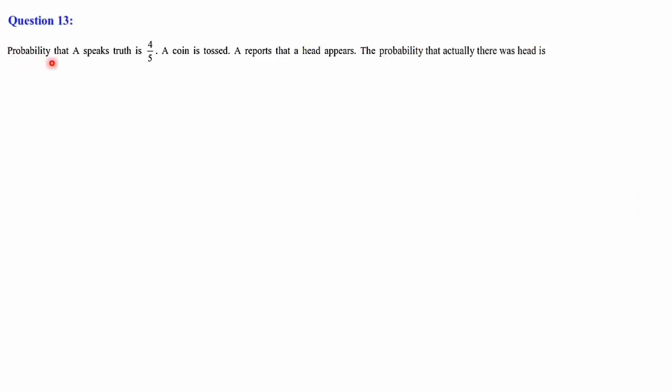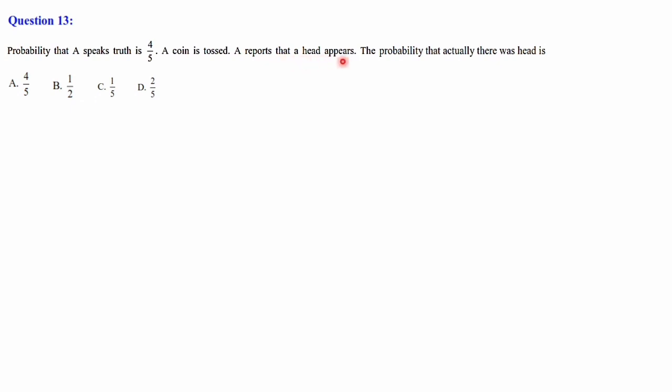Next we shall discuss question number 13. It is a multiple choice question. Probability that A speaks truth is 4 by 5. A coin is tossed, A reports that a head appears. The probability that actually there was a head is 4 by 5, 1 by 2, 1 by 5 and 2 by 5. So here let's go through the question again. Probability that A speaks truth is 4 by 5. A is speaking the truth and the probability is given to you, that is 4 by 5. A coin is tossed. A is telling that a head appears.